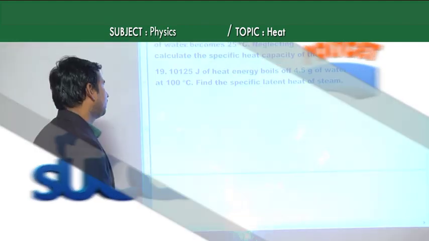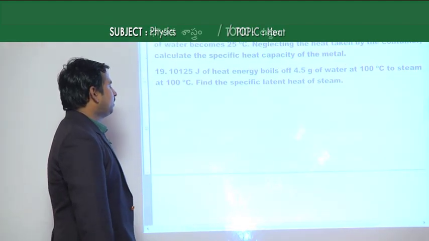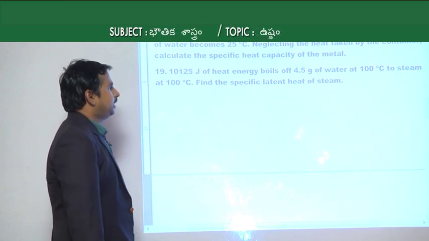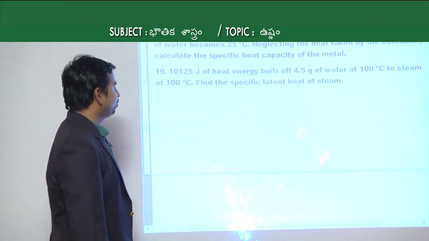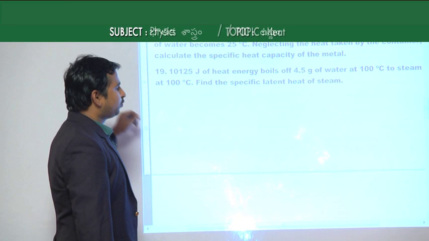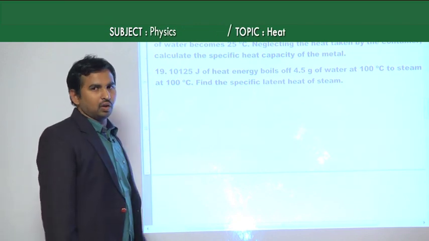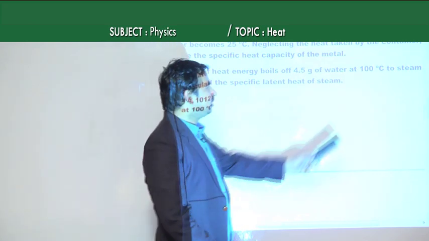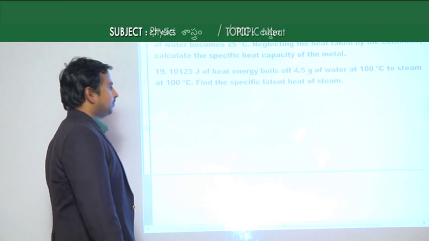We see one more numerical here, the 19th one. Given that 10,125 joules of heat energy boils off 4.5 grams of water at 100 degrees Celsius to steam. Actually, given is 4.5 grams of water at 100 degrees Celsius, which means the water is already at its boiling point, which is 100 degrees Celsius.